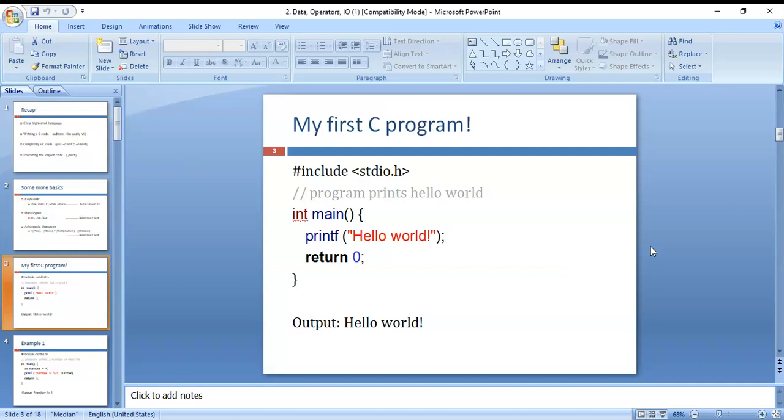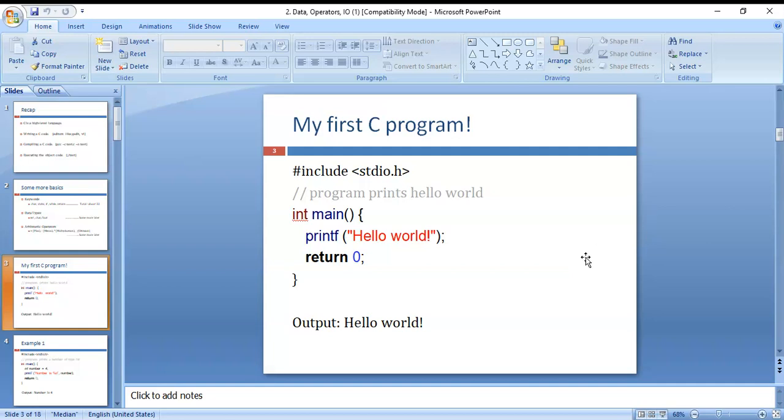In the printf statement, what is enclosed in double quotation marks is called a string here. Inside the main function, open curly braces, then printf, in which you can write the string, then return 0, then the closing curly braces. The information inside that is printed as output. Printf is nothing but writing information, and scanf is nothing but reading values. By using those statements only, we can see the output.